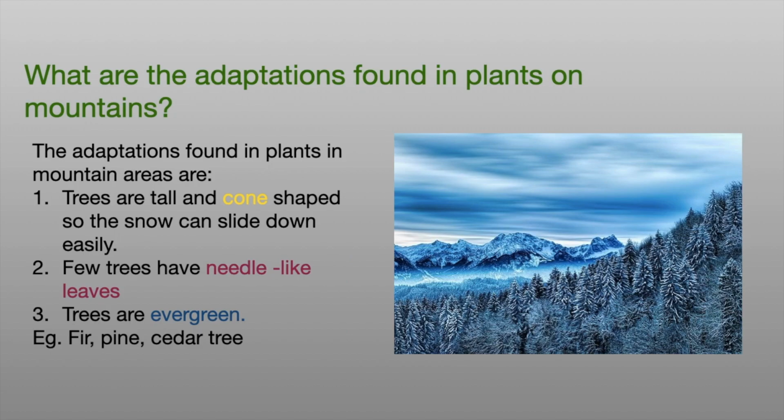What are the adaptations found in plants on mountains? The adaptations found in plants in mountain areas are: trees are tall and cone-shaped so the snow can slide down easily. Few trees have needle-like leaves. Trees are evergreen. Example, fir, pine, and cedar tree.